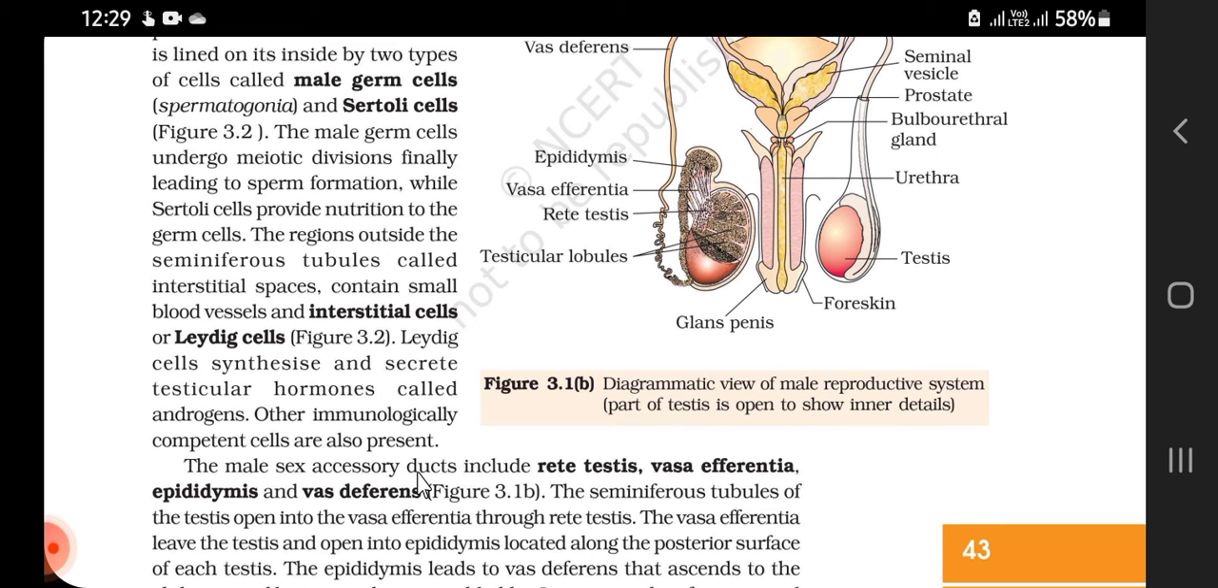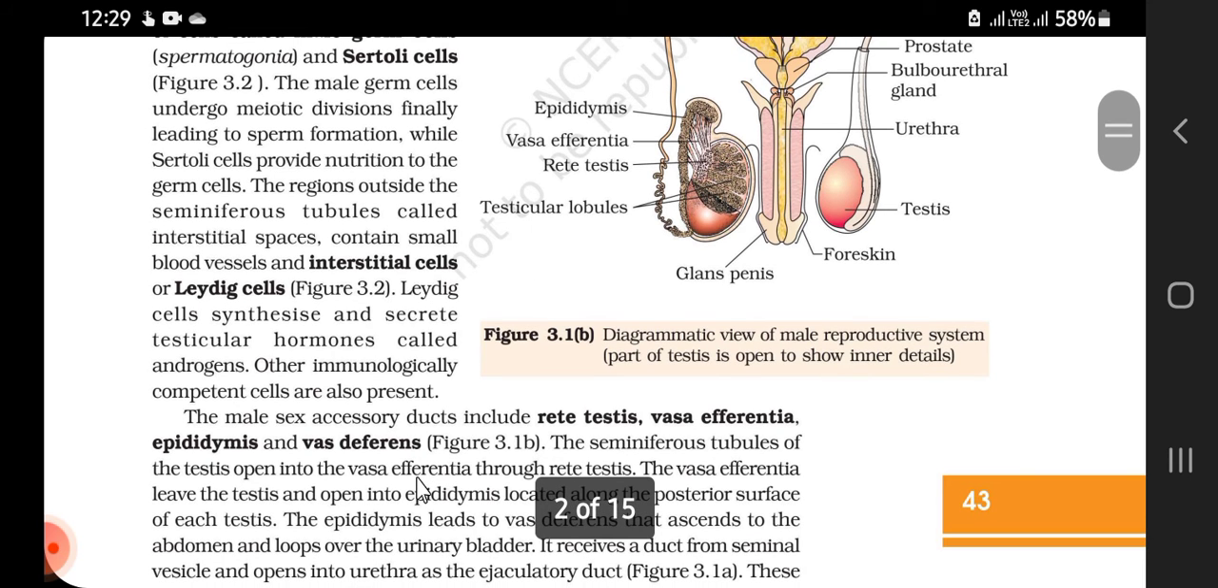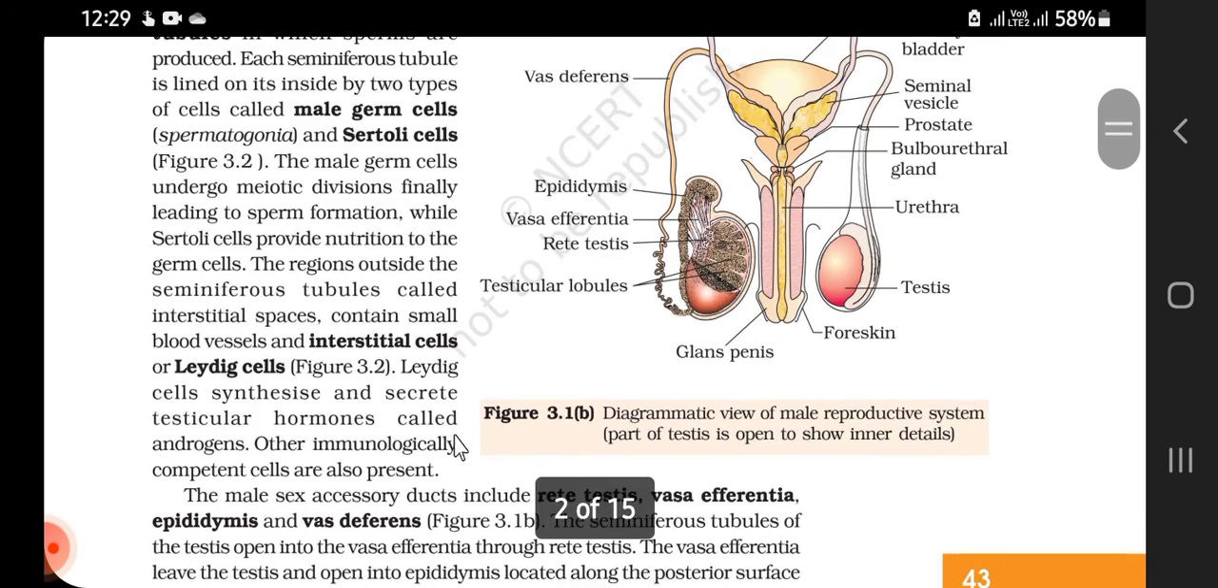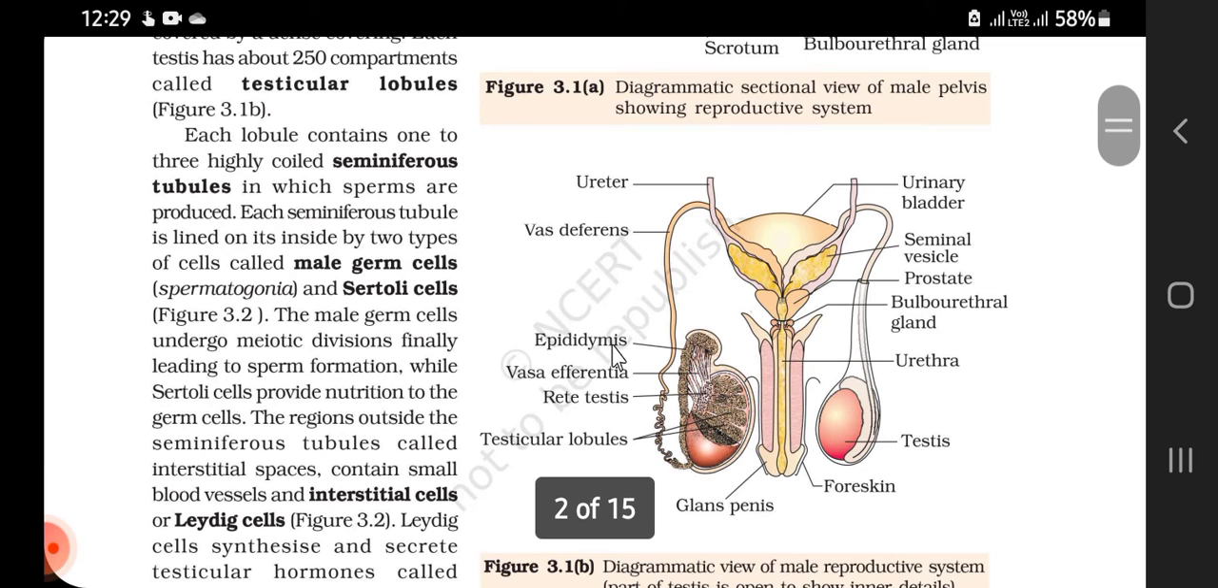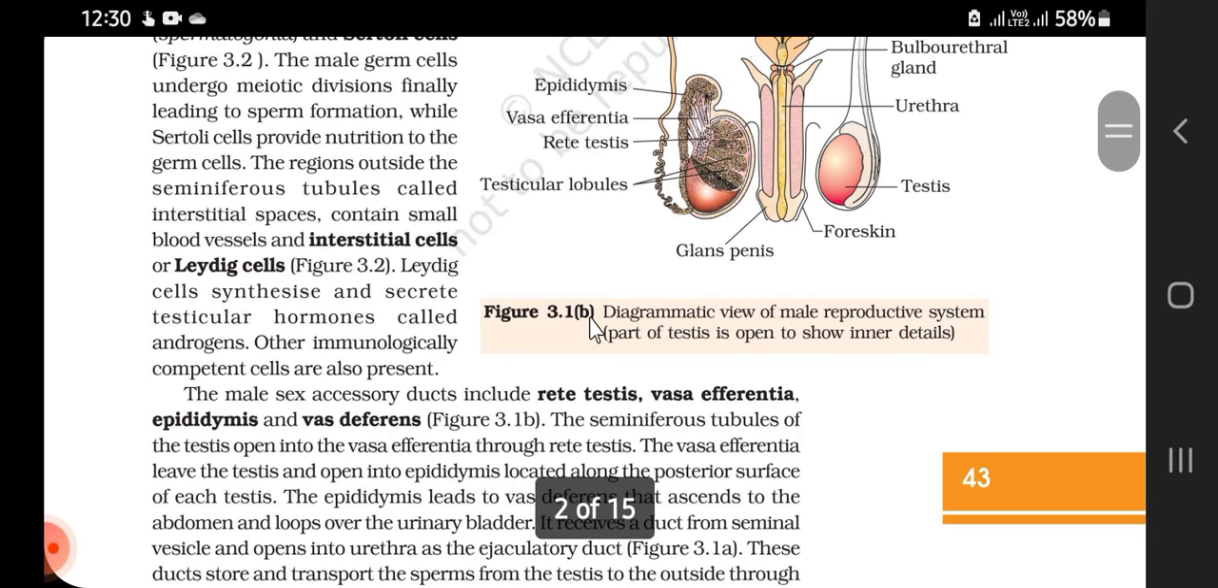The male sex accessory ducts include rete testis, vasa efferentia, epididymis, and vas deferens. See, the epididymis, vasa efferentia, rete testis, and the vas deferens. These four are the male accessory ducts.